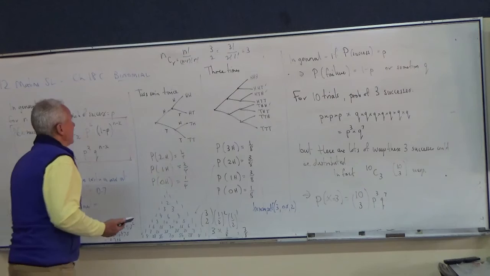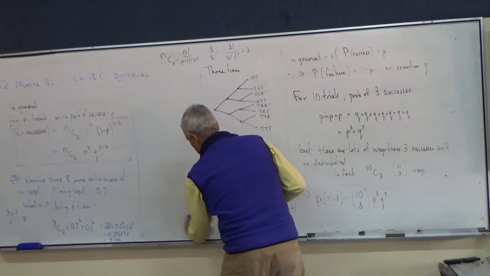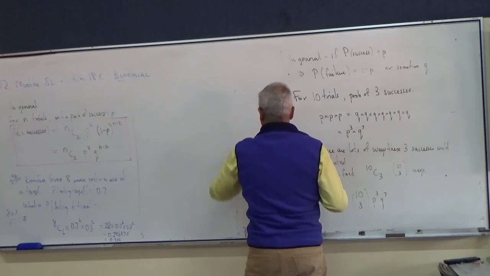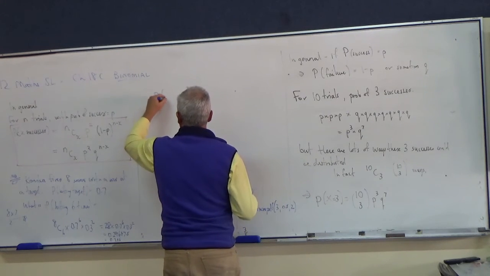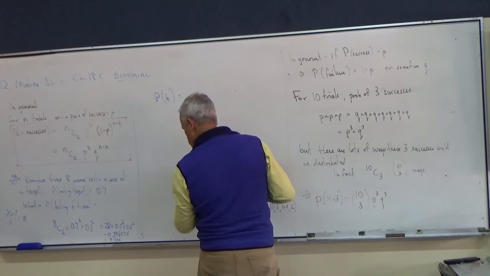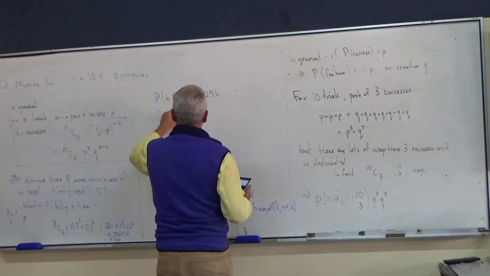All right, so the probability of 6 worked out was 0.296. What about the probability of 7?